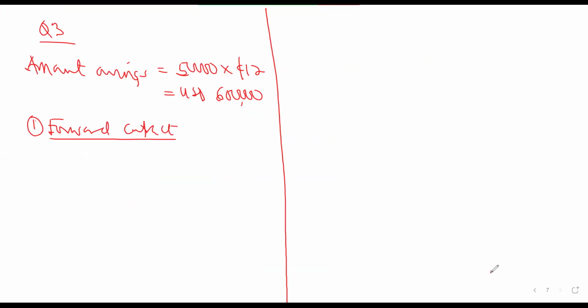So using the forward contract, the amount to be paid. The forward contract is just an agreement between the customer and the bank that they are going to be agreeing on a rate for a specific transaction or for a specific amount at a specific date. I'm telling you that I'm going to be paying a supplier in 3 months' time. So I don't know how the exchange rate will be moving. So give me a rate that if I come in 3 months' time, you sell to me at this particular rate. That is what we call a forward contract. So the amount under the forward contract will be 50.